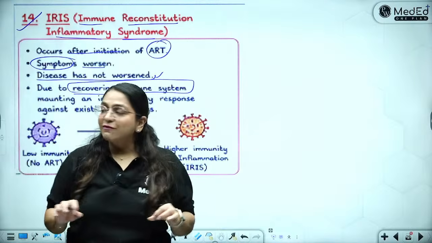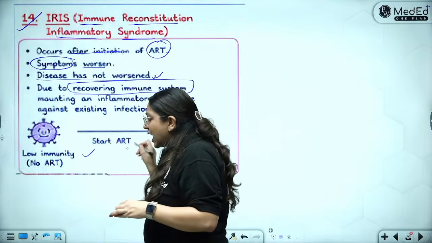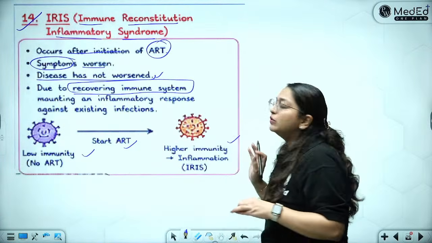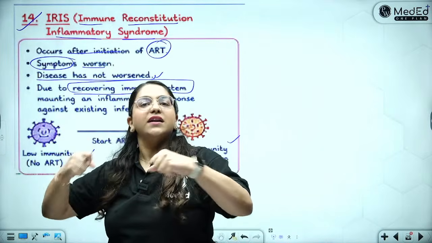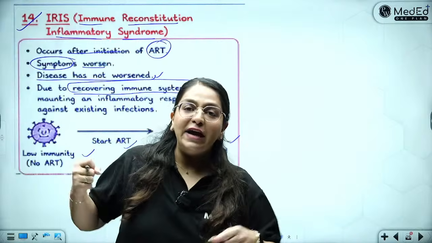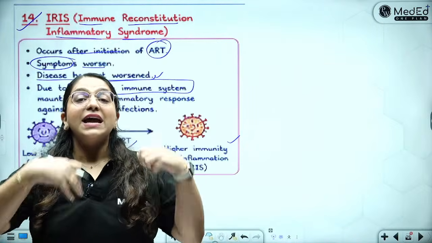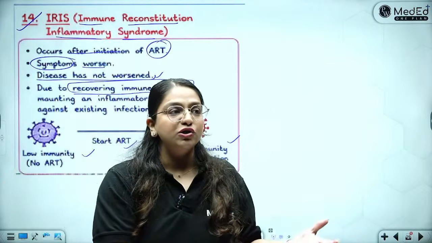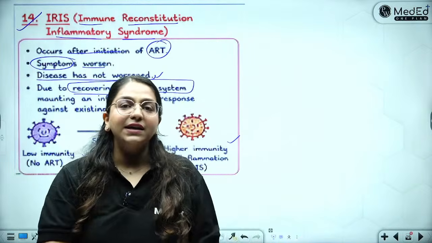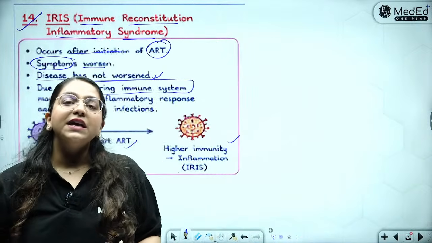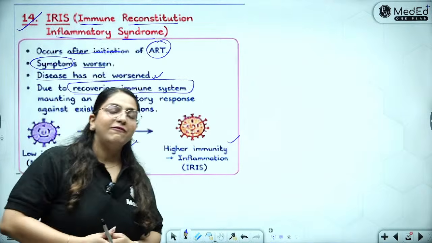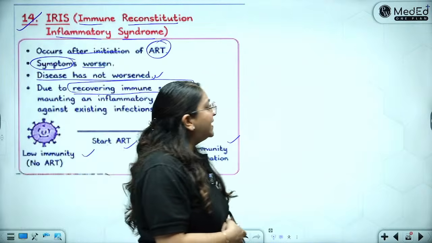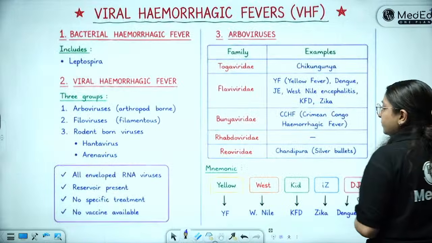So initially there was low immunity. You start the ART, there is a higher immunity, and now these restored immune cells start creating havoc in the body, trying to fight all of the opportunistic infections. That inflammatory response or immune response is the worsening of the symptoms. That is called IRIS, immune reconstitution inflammatory syndrome. Very, very important.